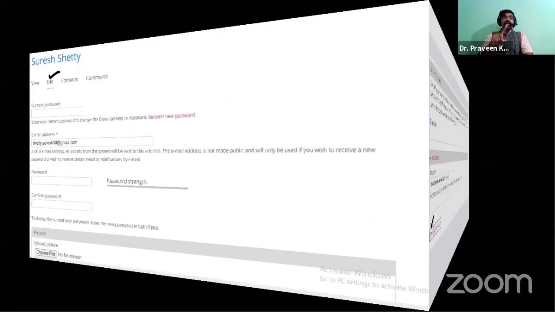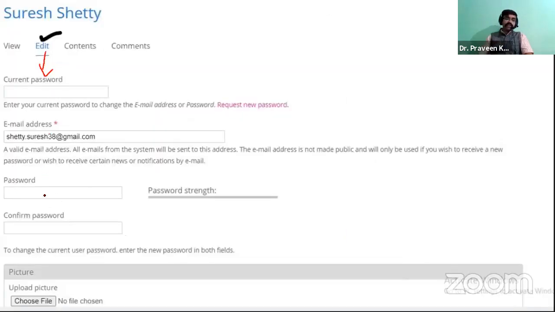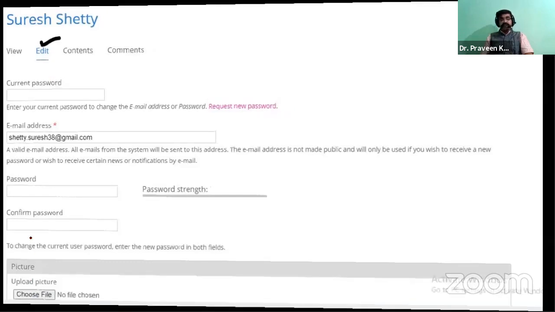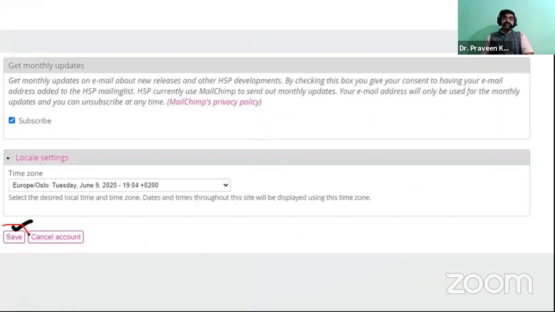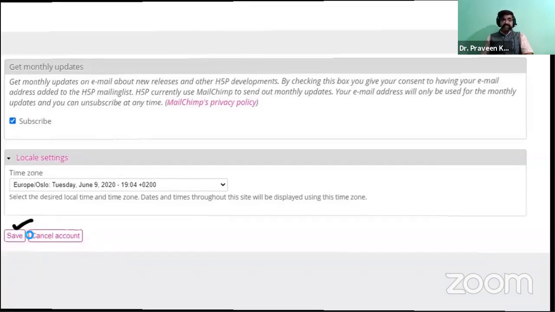So when you click on edit, fill in all the information which you are going to change. If you want to add your photograph, you can upload your photograph. Then finally you can click on save. Okay, if you have not saved yet, the previous information will remain in your account, so be sure about that. After adding new information, you should definitely click on the save button. Then all the new information will be saved.